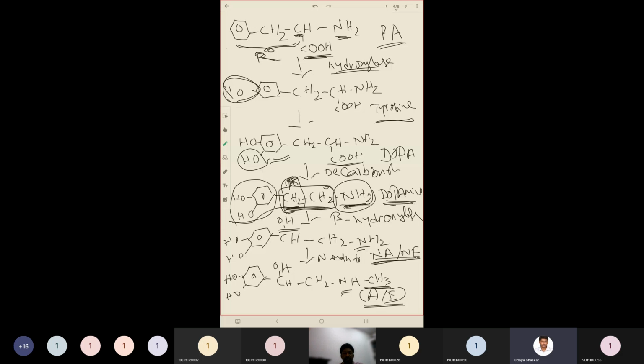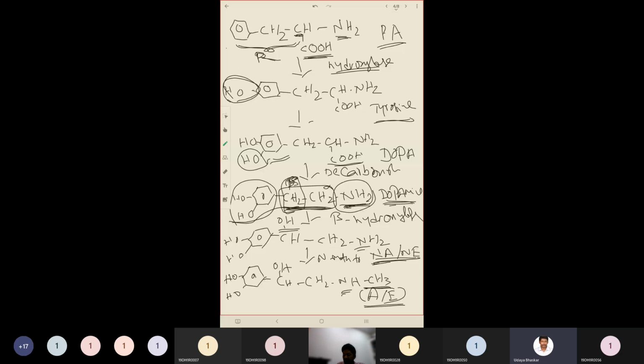So it is very easy to remember the biosynthesis of catecholamines. You need to remember the sequence of compounds that are being synthesized. First phenylalanine, then tyrosine, dopa, dopamine, noradrenaline, and adrenaline. And the enzymes: most of them are hydroxylases, except the third one, which is a decarboxylase, dopa decarboxylase, and the last enzyme is N-methyl transferase. Otherwise everything is a hydroxylase. A hydroxylase enzyme performs the action of adding an OH group. And you have to remember the sequence and the structural differences in order to compare and contrast and remember easily.